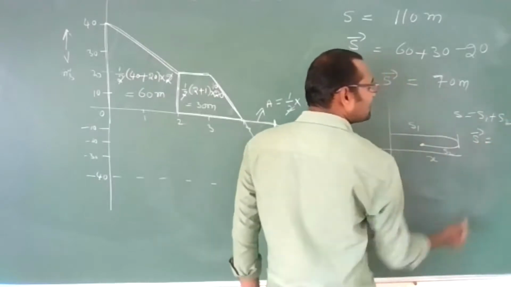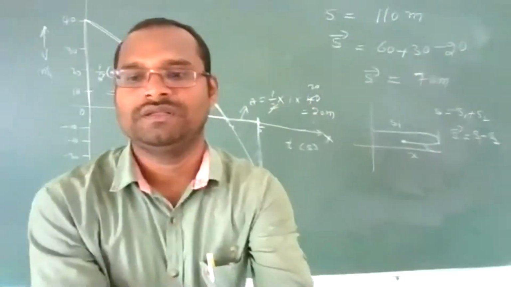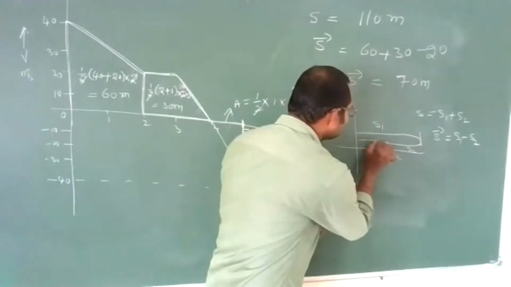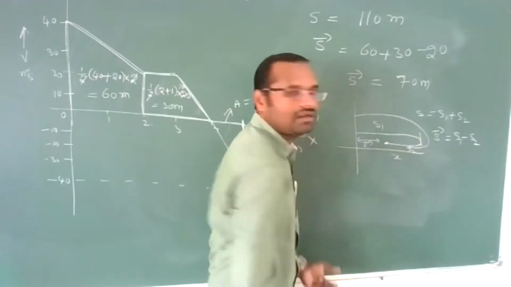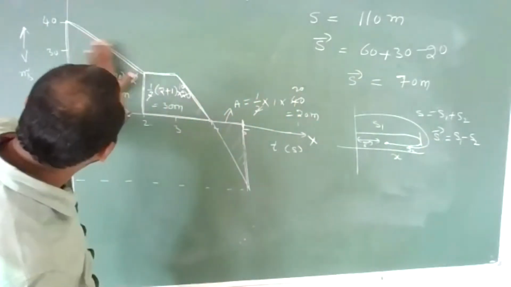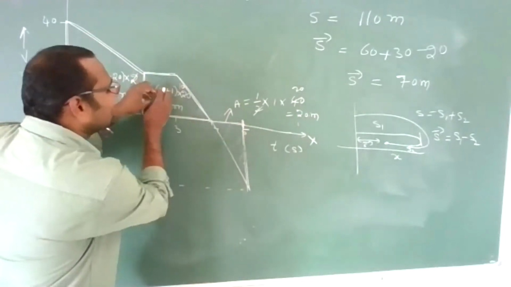Displacement is S1 minus S2. From S1 you have to subtract S2, so this is your displacement. Your distance is the total. Are you understanding now what I am saying? This is also distance, this is also distance, this is also distance. If you add all these, you will get the total.